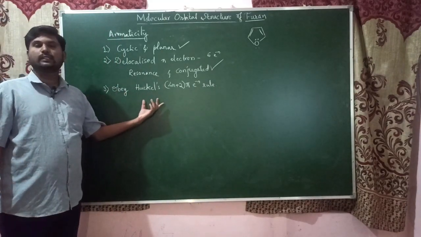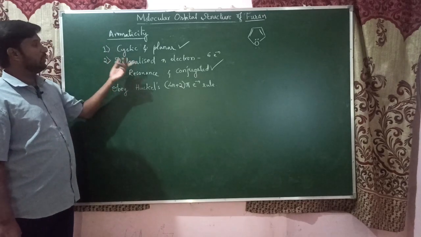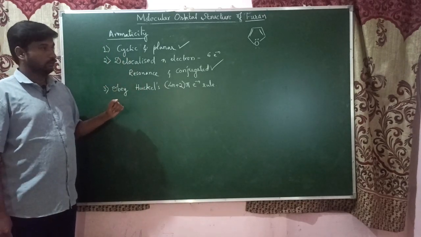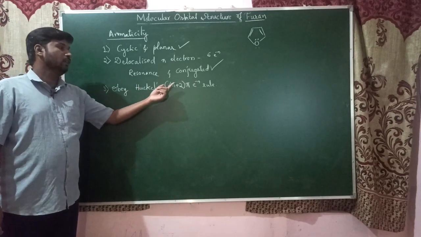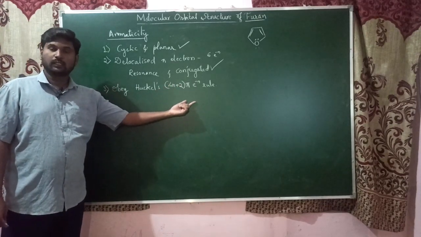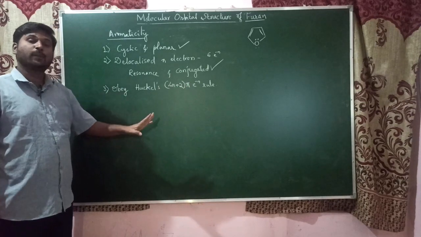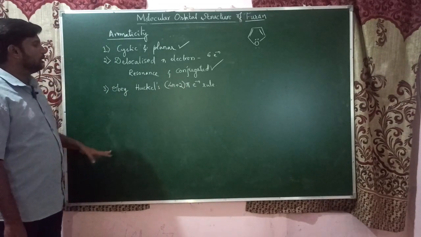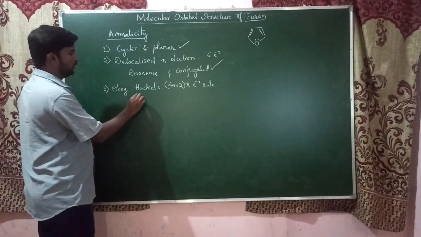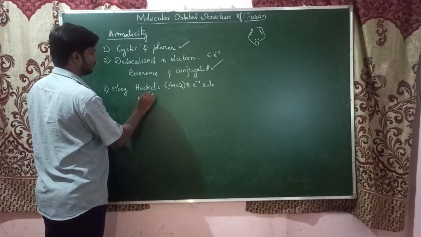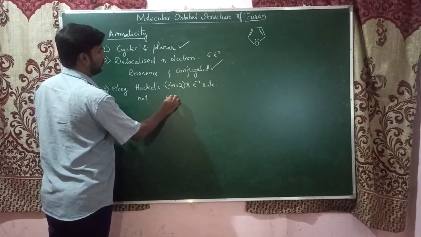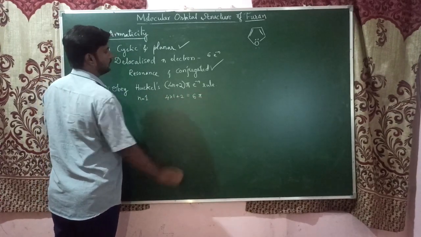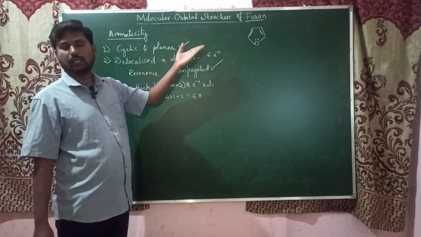Huckel's rule says a cyclic planar structure, a completely conjugated system containing 4n plus 2 pi electrons, is aromatic in nature. So here n is the number of rings. If you put n equals 1, then 4 into 1 plus 2 equals 6 pi electrons. You have already seen that 6 pi electrons are there.